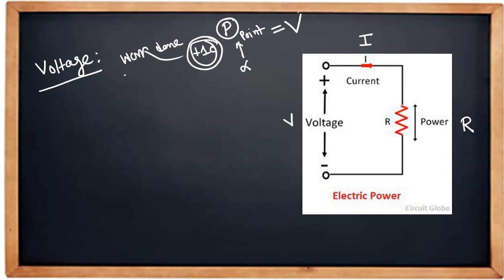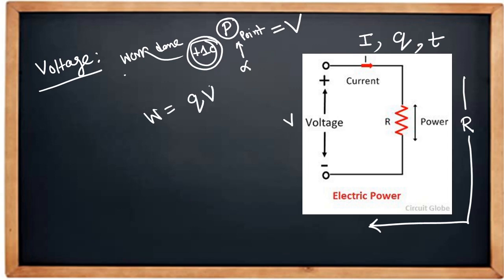So if we want to carry Q amount of charge in T time through this resistance, then work done will be Q into V, because V is the work done to carry unit charge. So to carry Q charge, work done will be simply Q into V. So that is the work done.